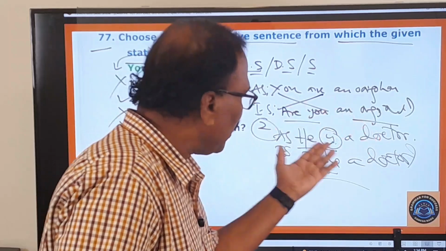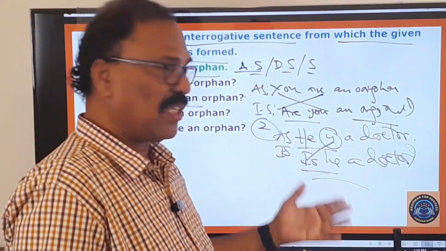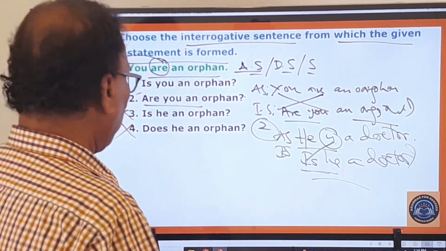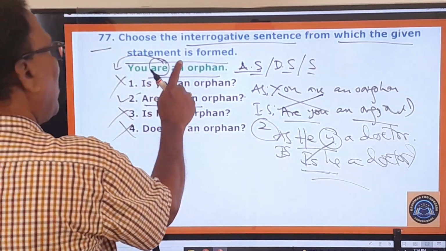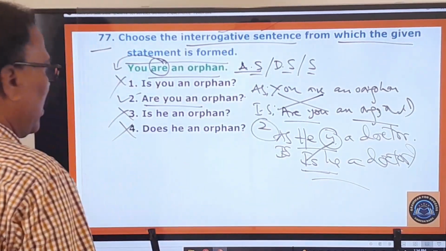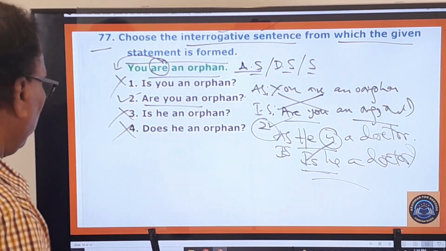They simply change the tone of the sentence into an interrogative one. They say, he is a doctor? In spoken English, that's acceptable, not in written English, right? So for this ordinary statement, this is the interrogative sentence. Therefore your answer is the second one. You move on to the next question.